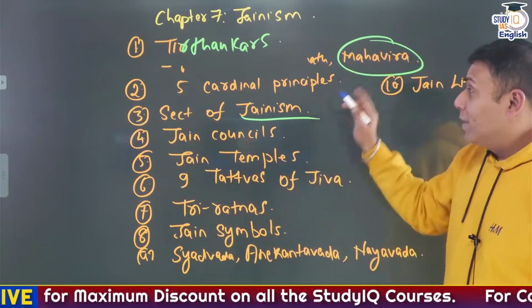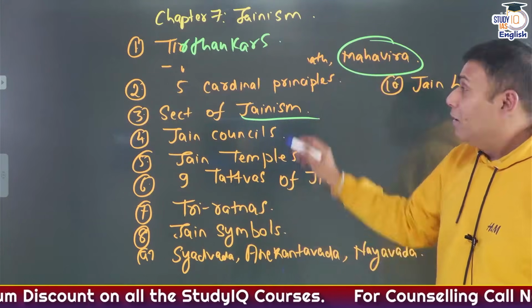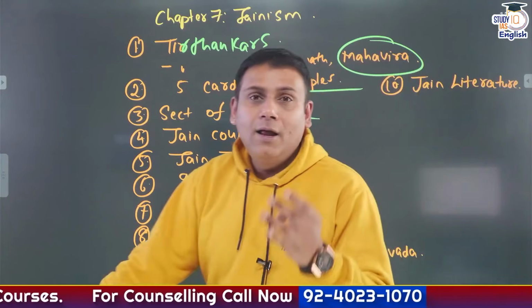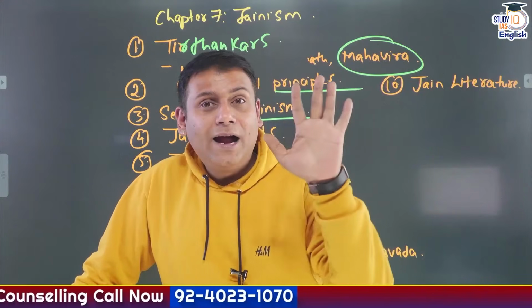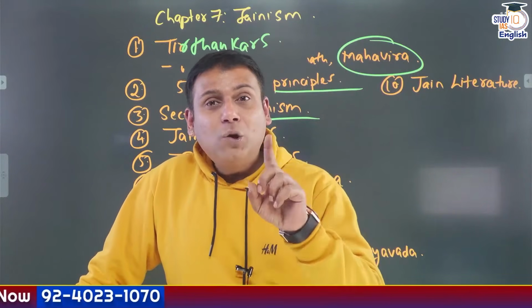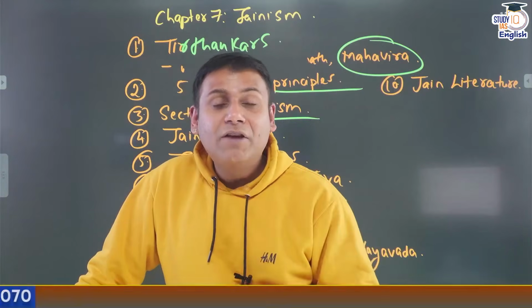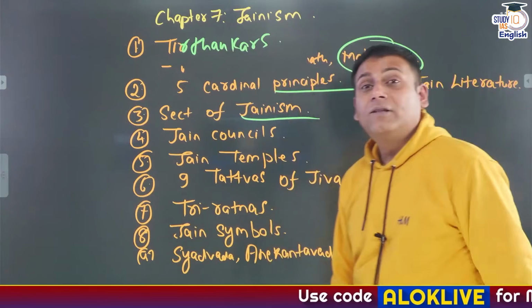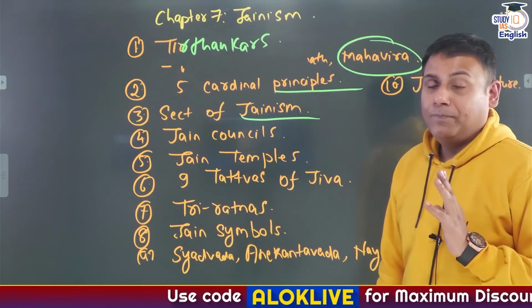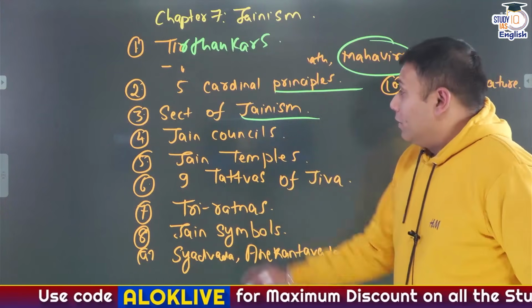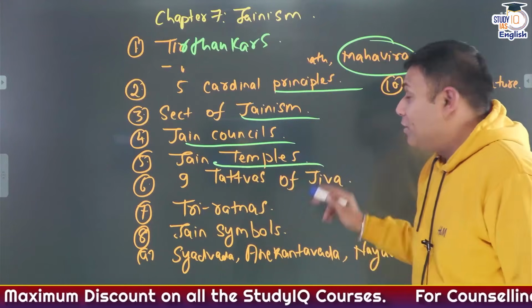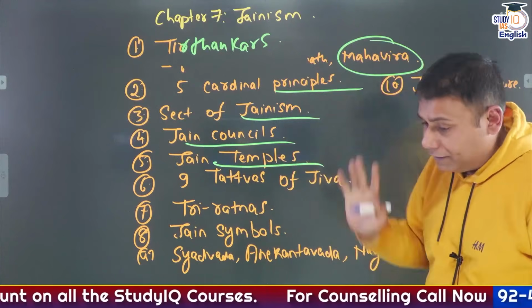So, Shwetambar and Digambar. Then 5 cardinal principles of Jainism: Satya, Ahimsa, Asteya, Aparigriha and Brahmacharya. In fact, only the last principle, Brahmacharya, was given by Vardhaman Mahavir, and the previous principles were given by 23rd Tirthankar, Parshavnath Ji. Okay? Then go through 2 important Jain councils that took place, important Jain temples. You can also correlate this to the current affairs.